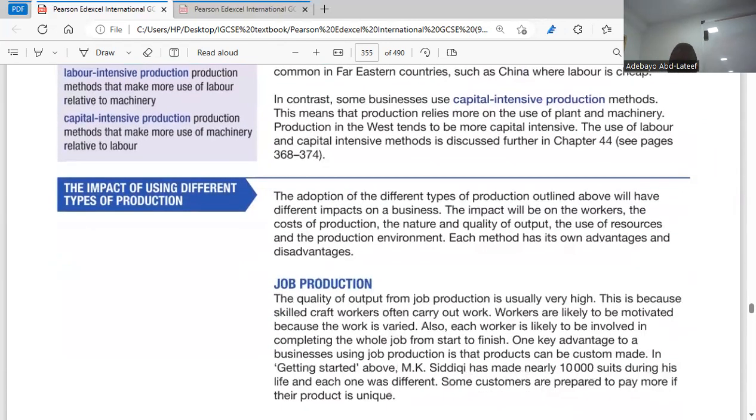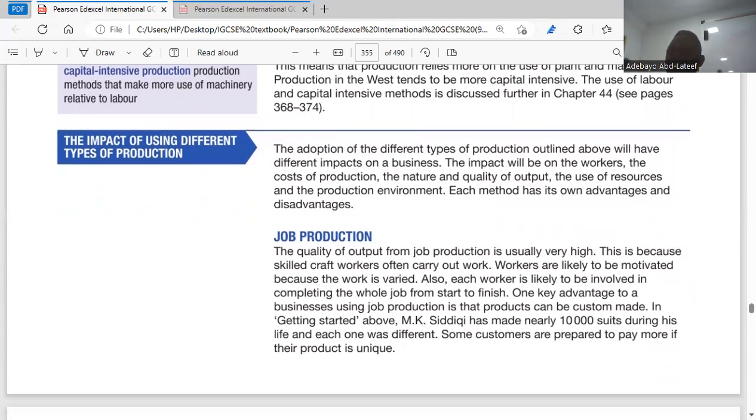Then for capital intensive, huge investment is made on equipment or machines. It's not that they're not going to use workers, they're going to use workers, but the huge investment is on capital, especially in the manufacturing of cars. They use more machines than workers. You get it? That's the difference between labor intensive and capital intensive.